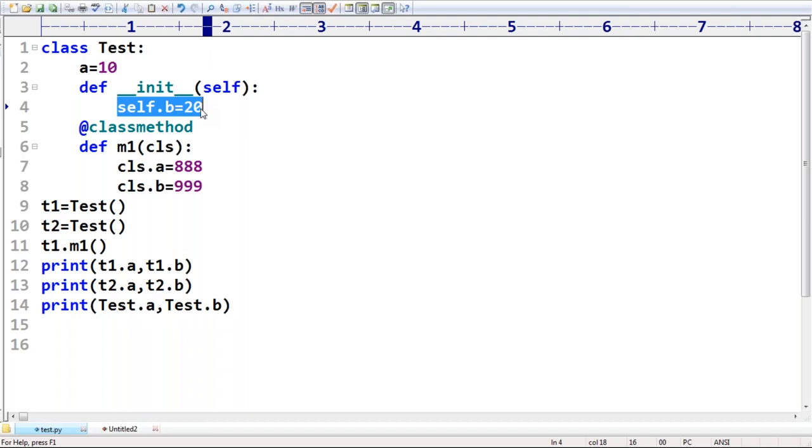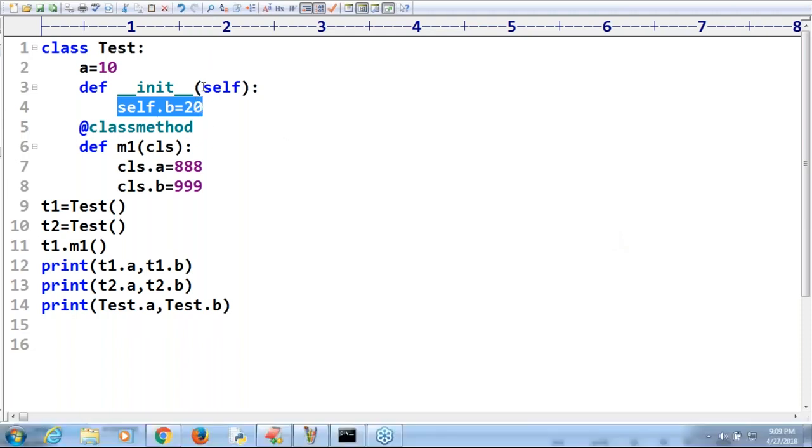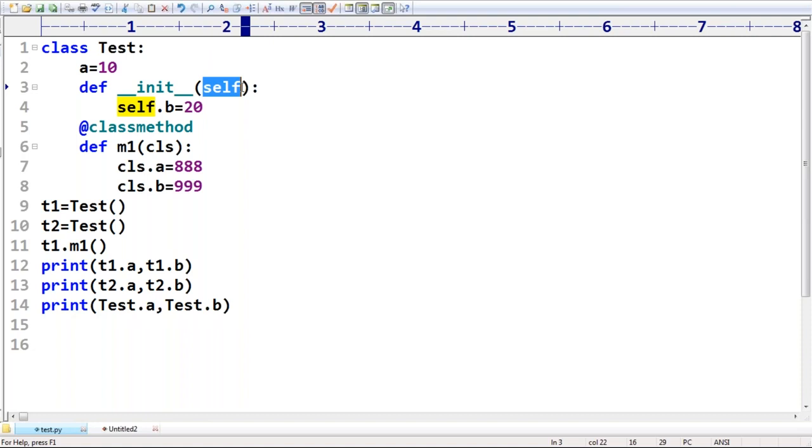Completed. I hope you are getting the clarity. So now take very special care. Conclusion. Self contains the address of the object. Similarly, CLS contains the address of the class. To refer to class members, some implicit variable must be required. That implicit variable is nothing but CLS. Remember, self is nothing but the current object, and the current class is automatically CLS.